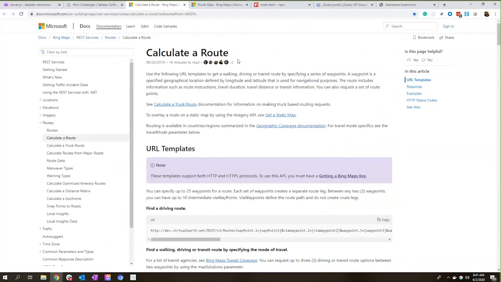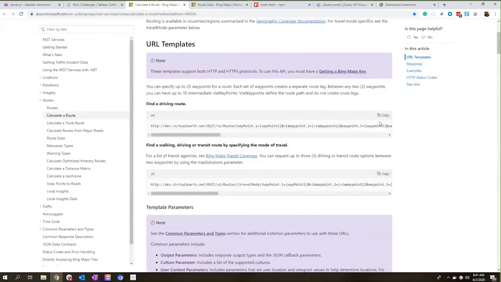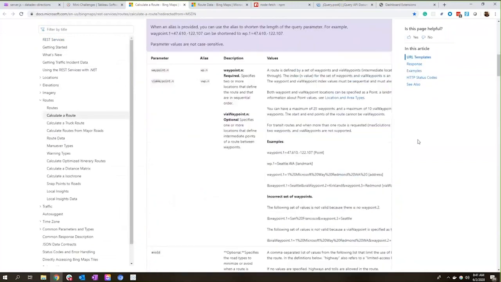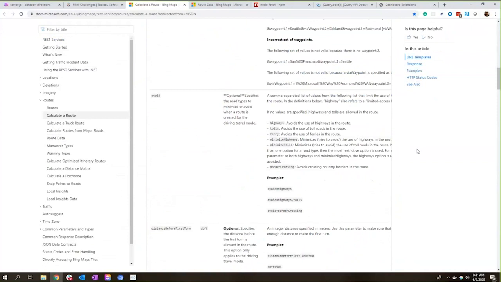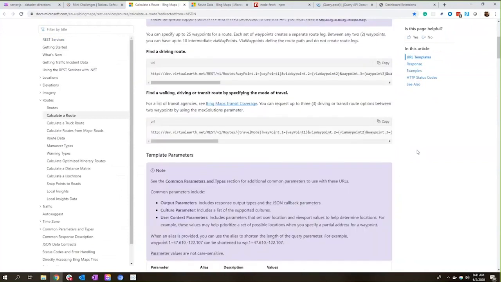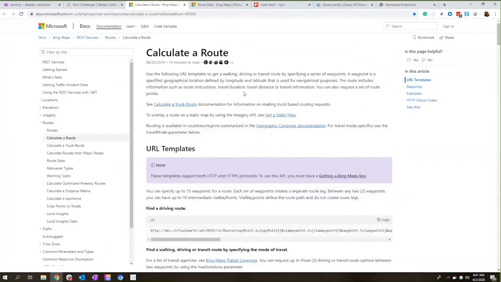And we can use this calculator route API to look for directions, distance, and some more information between 2 points, actually multiple points as well. So this is the API I'm going to be using today to actually get the information that I want.